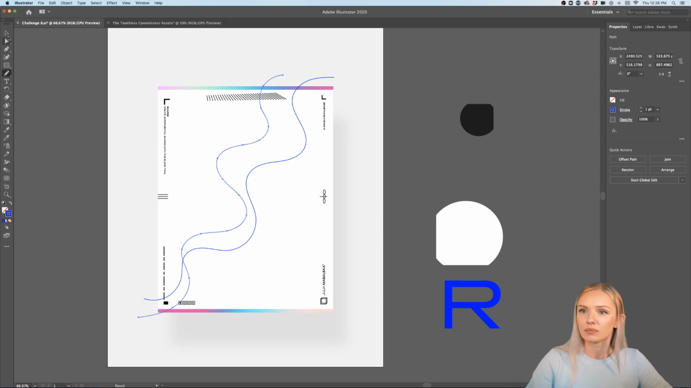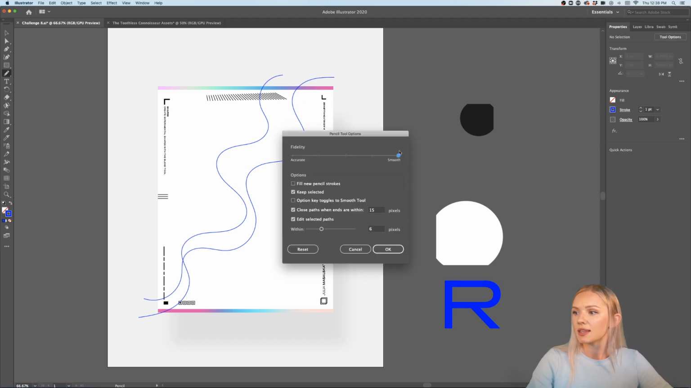So that's something I really like doing. Let's see here. If we click the pencil tool on the right side in the properties panel, we will find the tool options, and this is where we can adjust the fidelity.